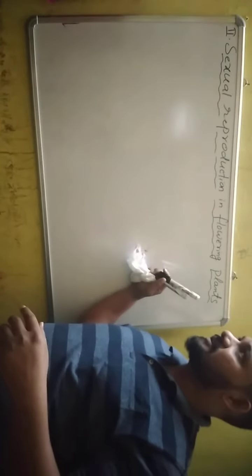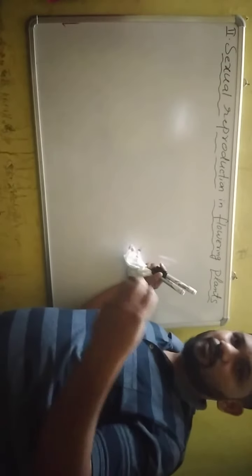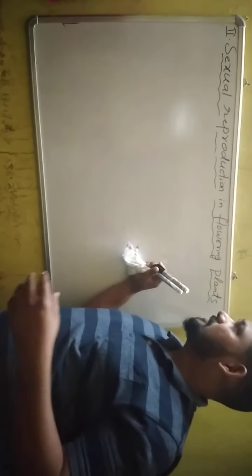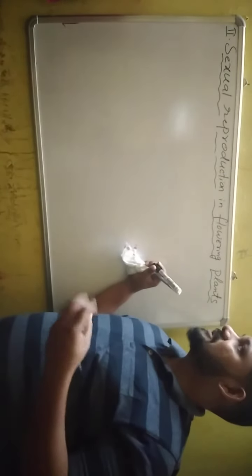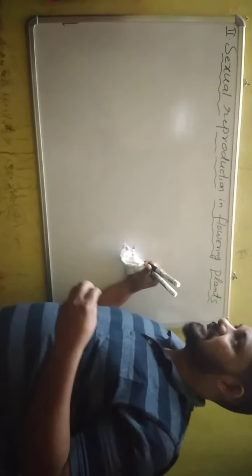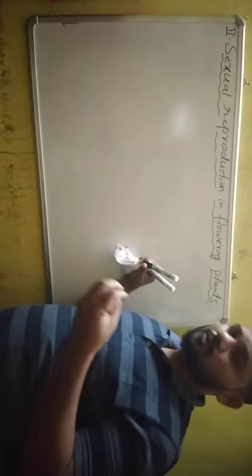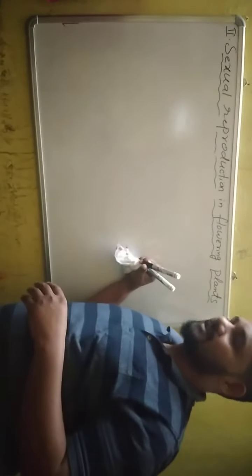Already in the previous chapter I taught you what is sexual reproduction. Once again, I will remind you what sexual reproduction is. In this process, it is the formation and development of new individuals through the formation and fusion of gametes.